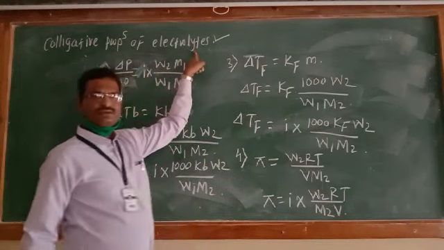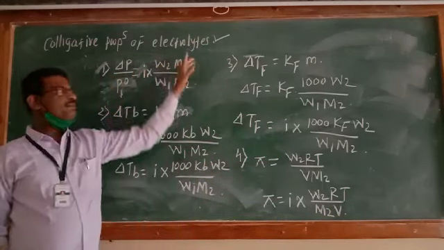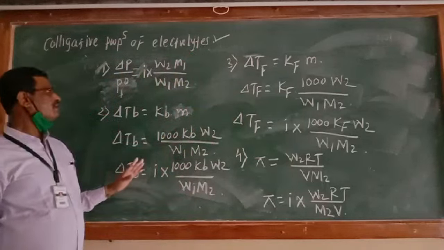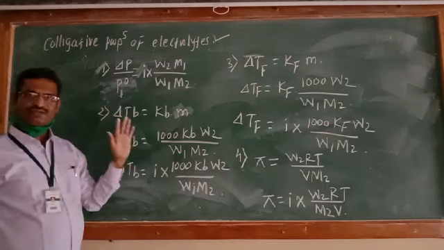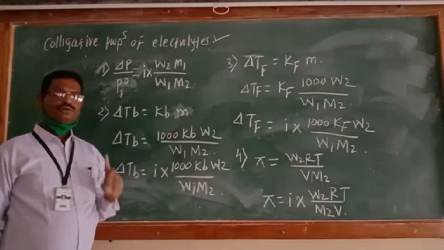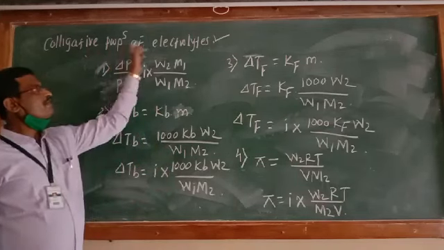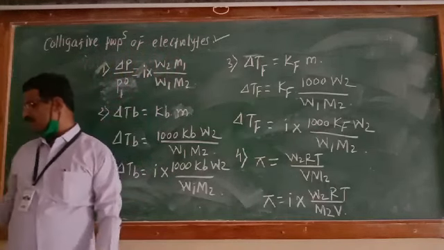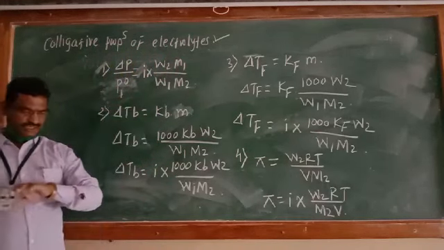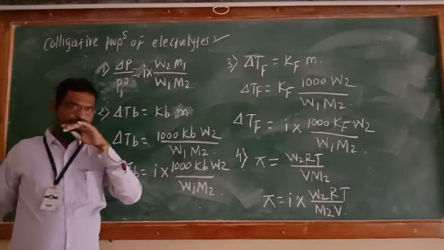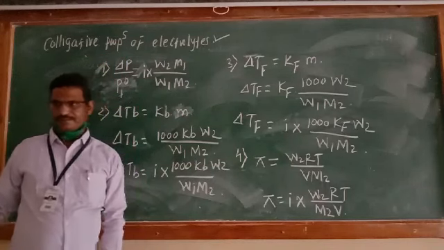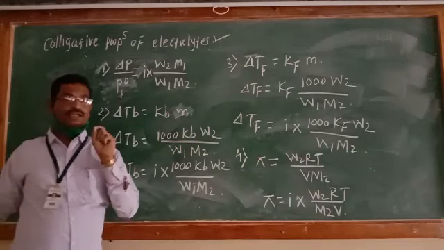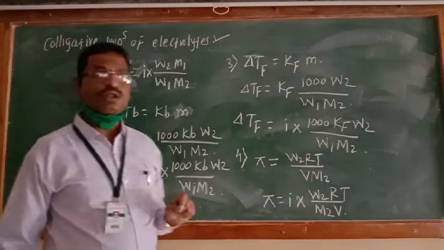So simply, the equations of colligative properties of non-electrolyte are multiplied by the Van't Hoff factor i, so that we will get the colligative properties of electrolytes. These are the mathematical equations for colligative properties. Now one more equation is there for electrolyte, but weak electrolyte.